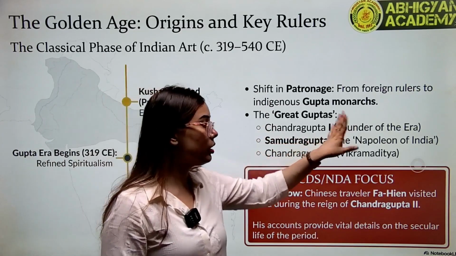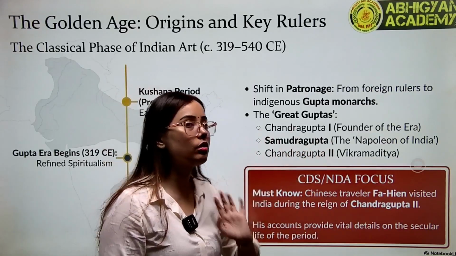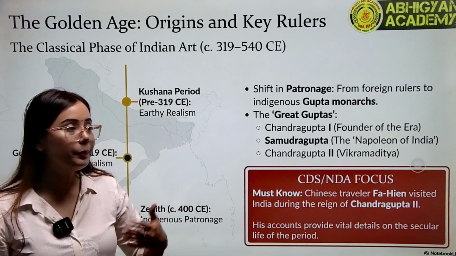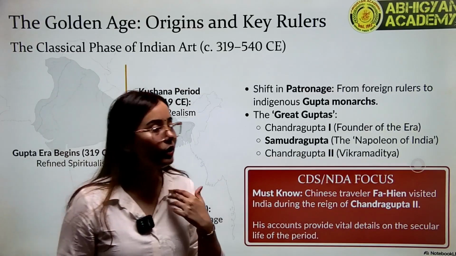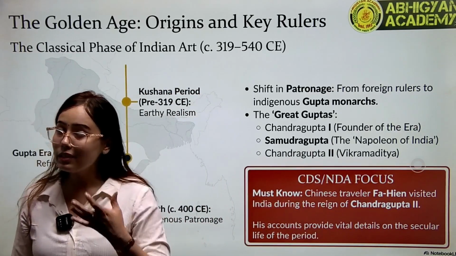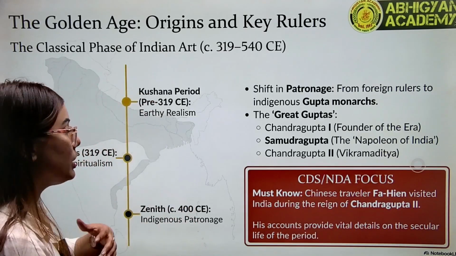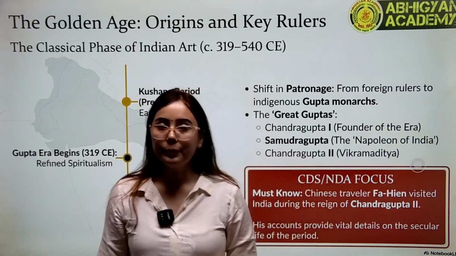So the founder was Chandragupta I, and the most important rulers of this Gupta Empire were Samudragupta, who is also called the Napoleon of India, and Chandragupta II, who was also called Vikramaditya. So these are some of the popular rulers of the Gupta Empire.